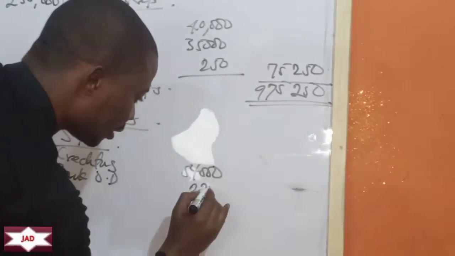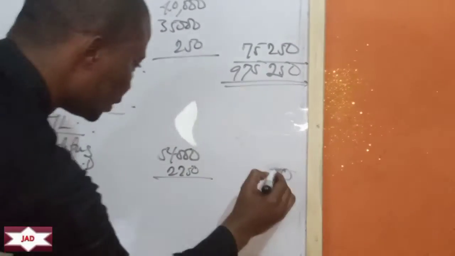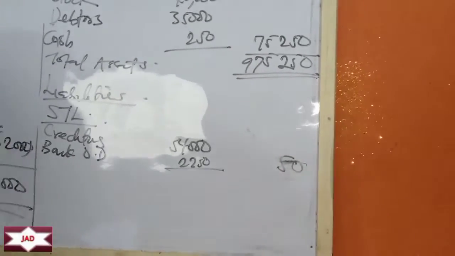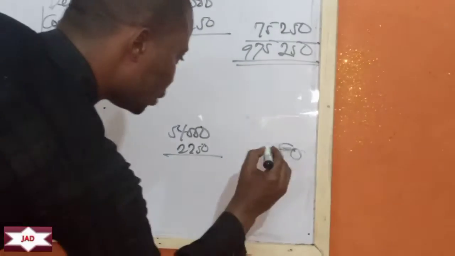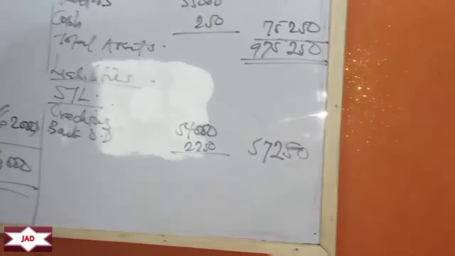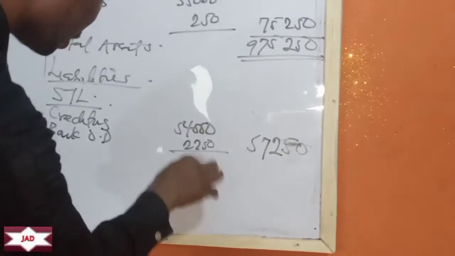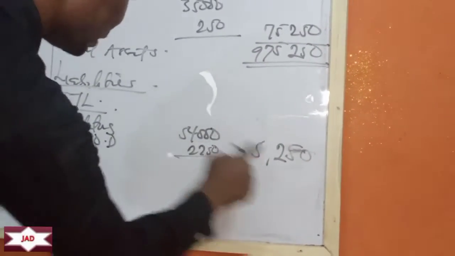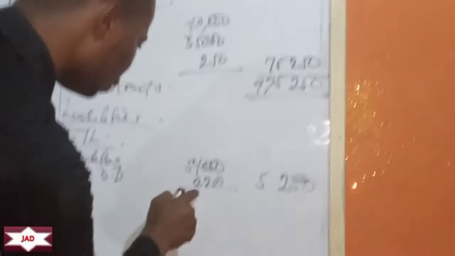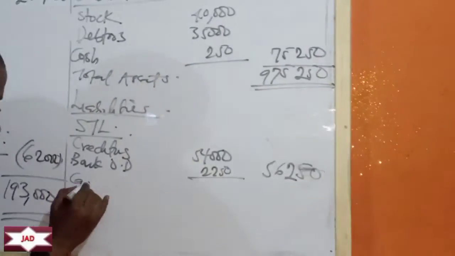So if we add, 4 plus 2 is 6. Then this is 56,250. So the next one we have capital.